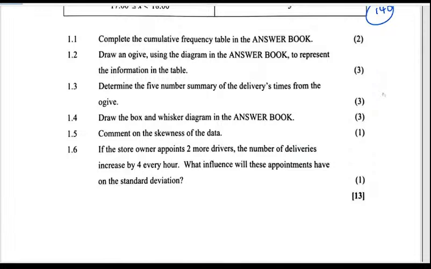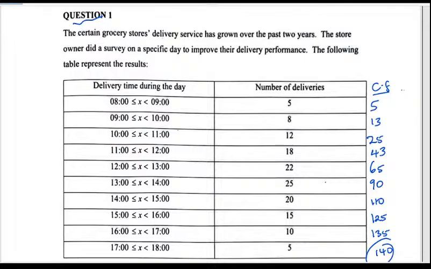How many classes do we have here? We have 1, 2, 3, 4, 5, 6, 7, 8, 9, wow, 10. So I'll just try to sketch an ogive this side and see.